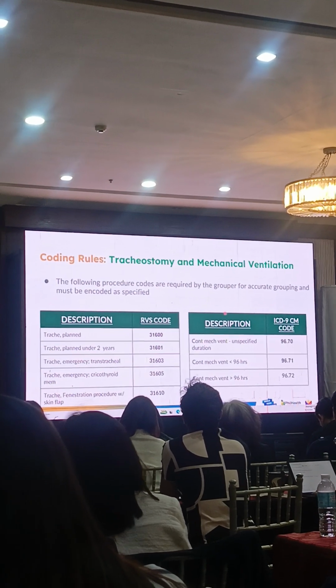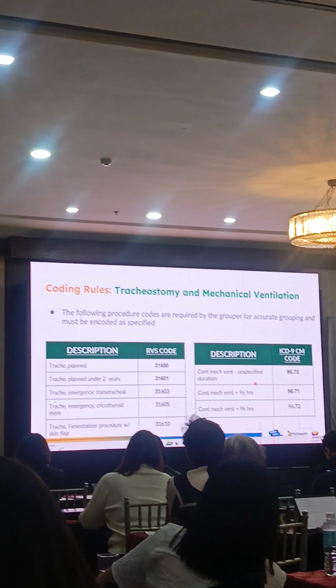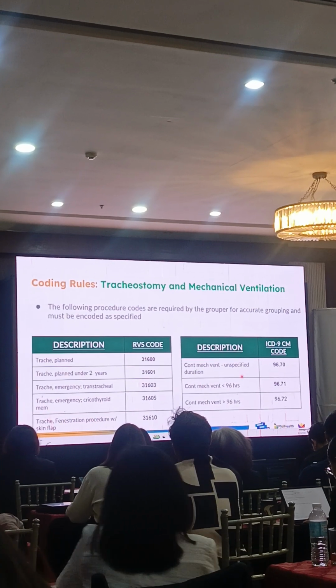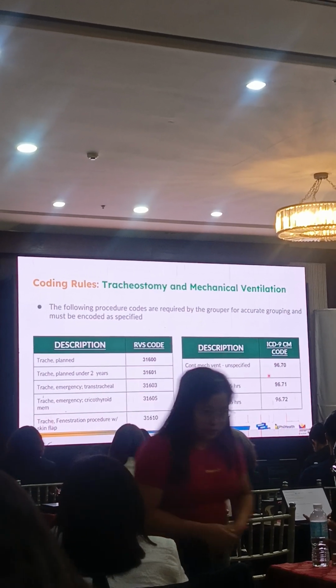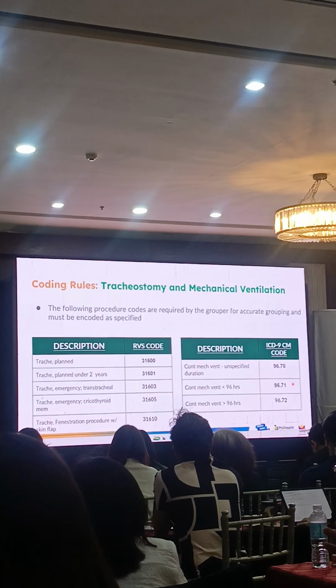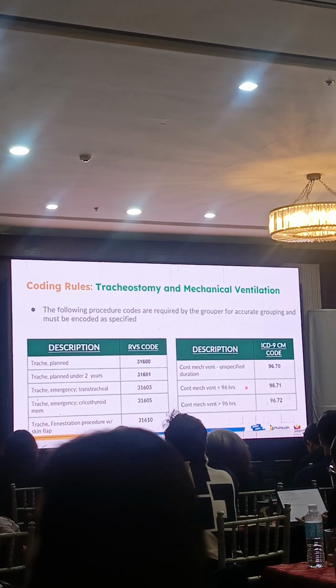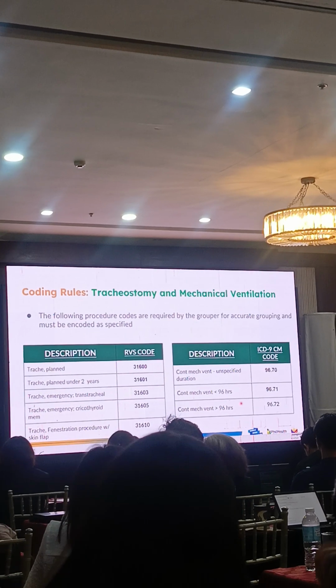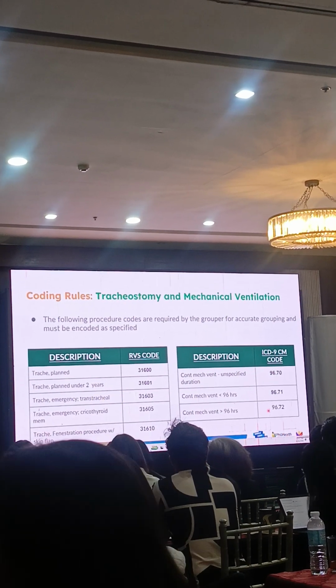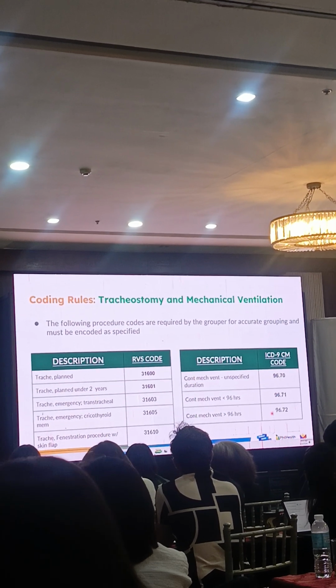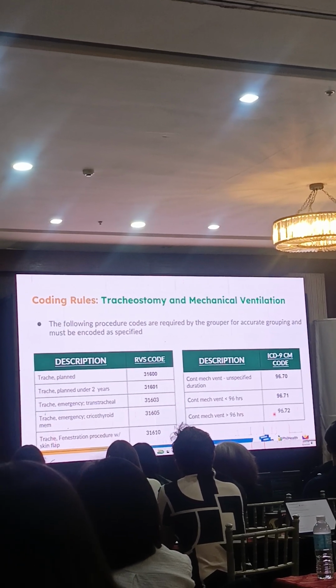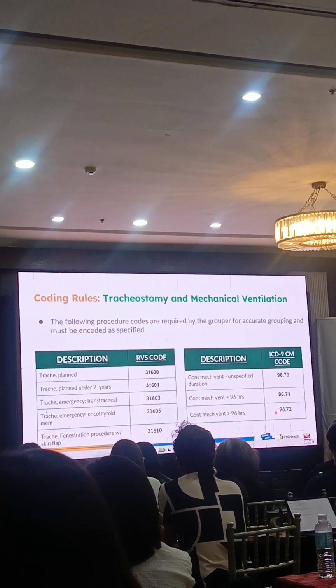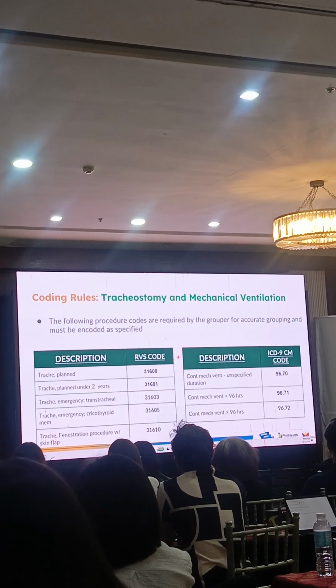For mechanical ventilation, if the patient had mech vent for an unspecified duration, you would be using 96.70. For mech vent less than 96 hours, 96.71. And for more than 96 hours, 96.72. So there is no need to memorize these codes, since they will be included in the implementation manual.